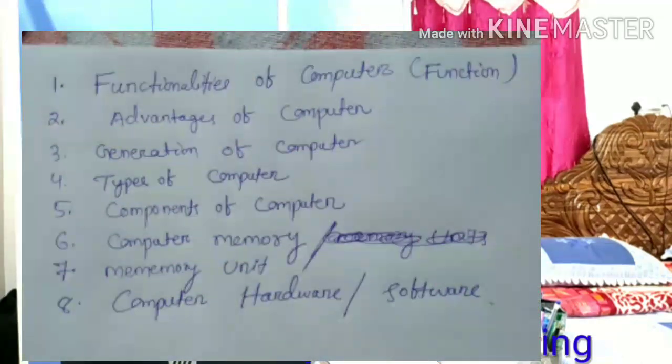So in this video, we will discuss 8 things regarding the fundamental things of computer, like functionalities of computer, advantages of computer, generation of computer, types of computer, components of computer, computer memory, memory unit, and computer hardware and software. So let us discuss about computer and its fundamental things in this video. Keep watching.